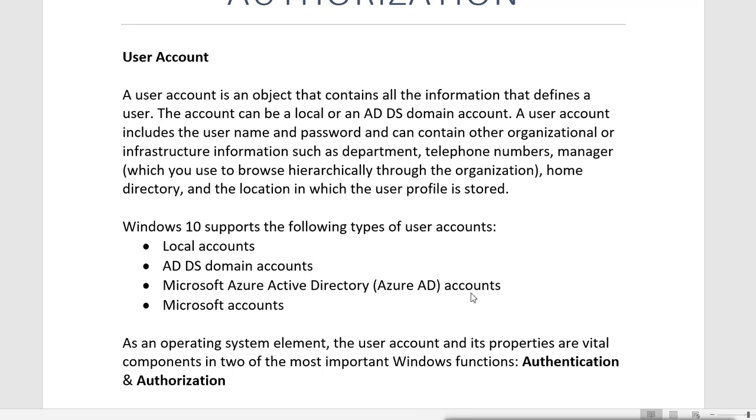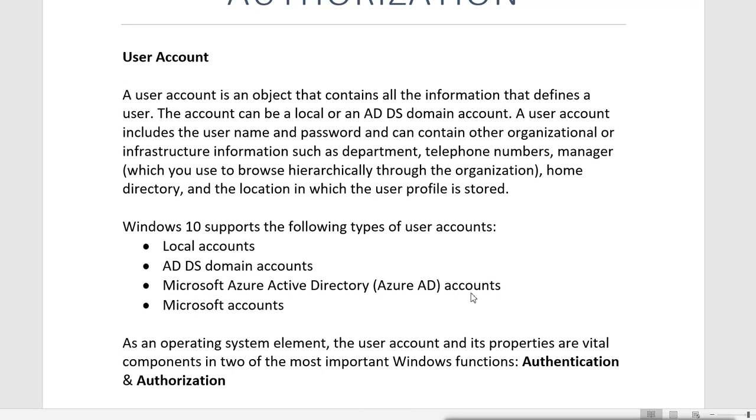So we install Active Directory services on that machine, it becomes the domain controller, and then we create all the accounts on that domain controller, and then we can log in with those accounts on any other machine in our network, which is a client of that domain. So these are the domain accounts.